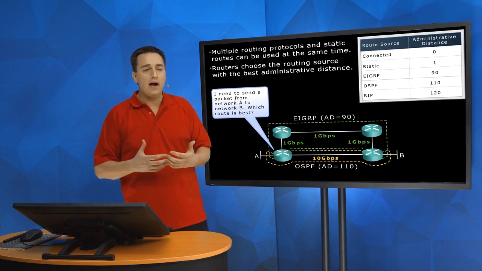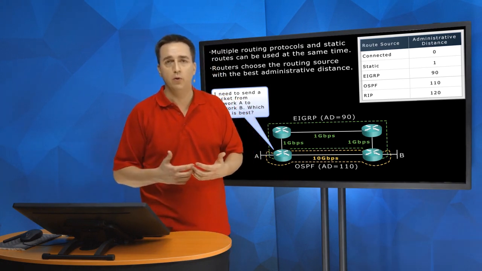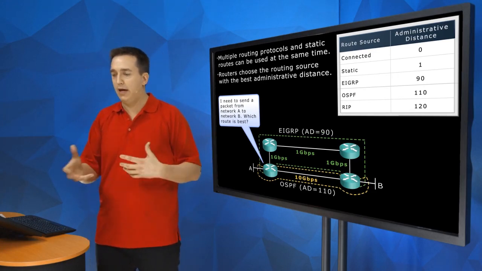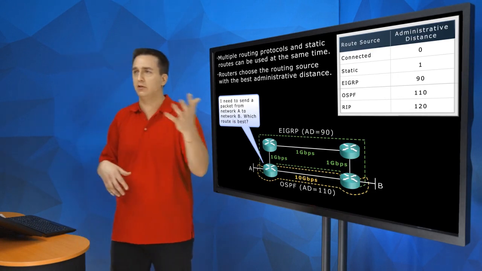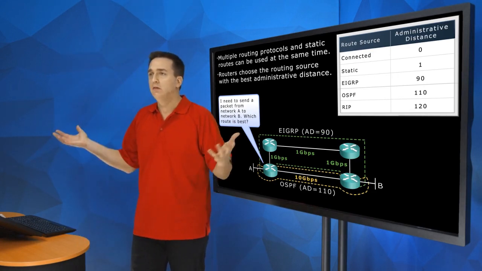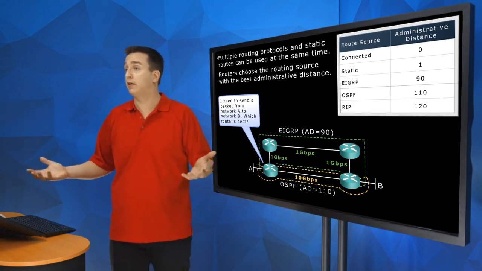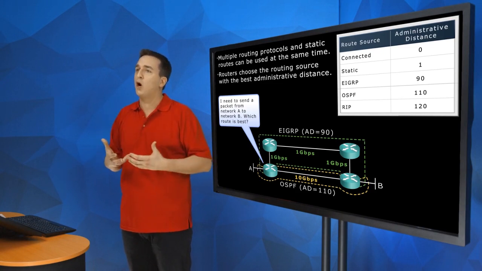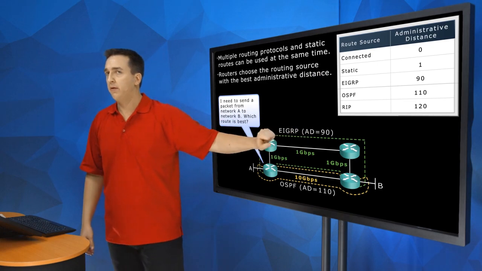Let's say I have a route via EIGRP to 10.1.1.0/24, but I create a static route instead. That static route is going to be ip route 10.1.1.0/24, next hop IP address, whatever it is. What does that mean? It means the static route trumps the EIGRP route, so the static route goes in the routing table. Ultimately, the administrative distance is going to inform our router which source it should utilize.